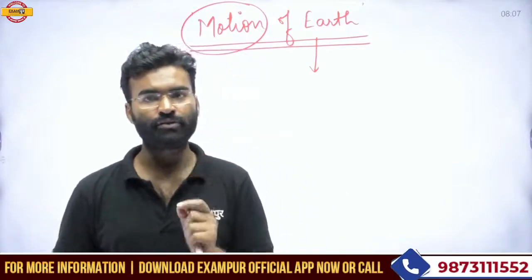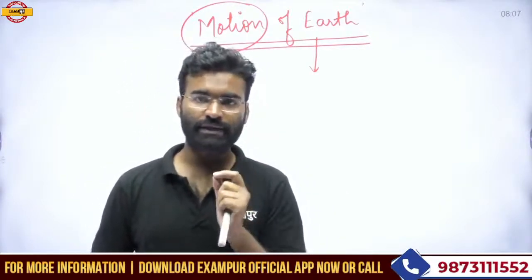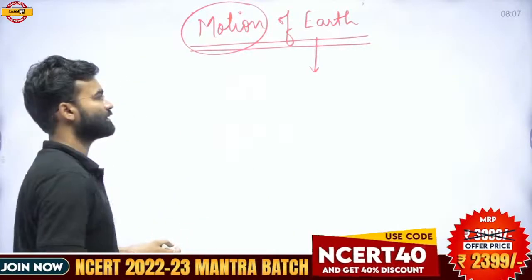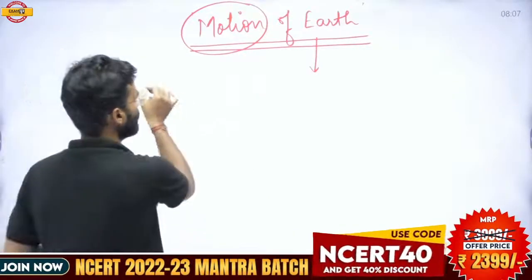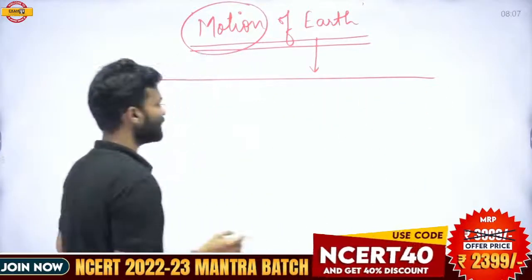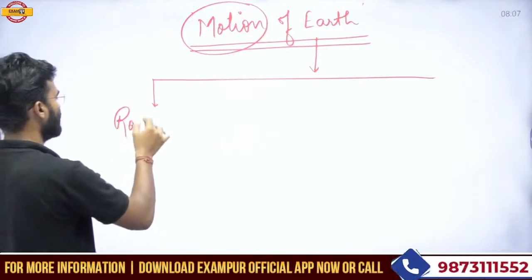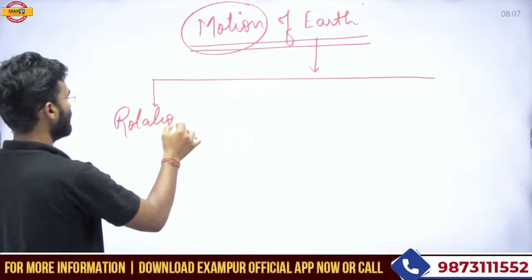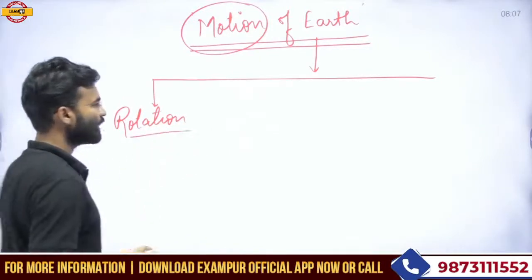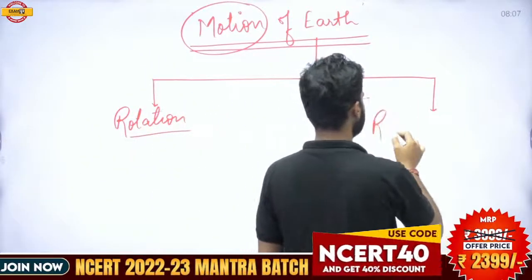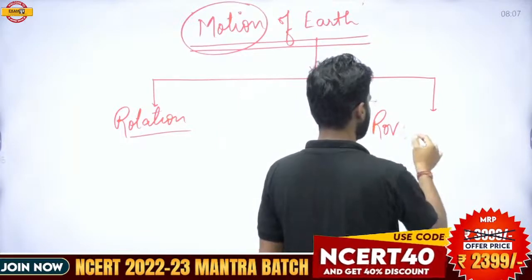So basically, there are two types of motion occurring on the Earth's surface. The first one is the rotation, and the second is the revolution. This motion, rotation and revolution, has many consequences. So we should know about these consequences one by one.